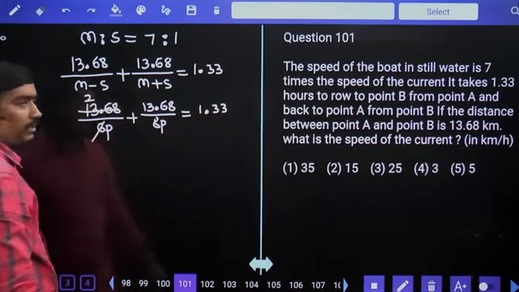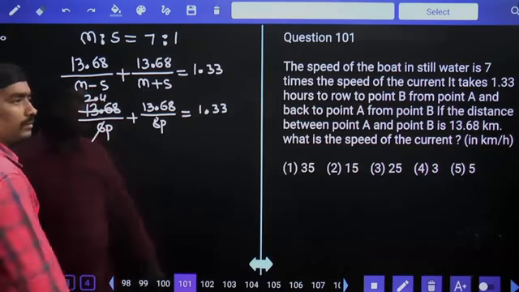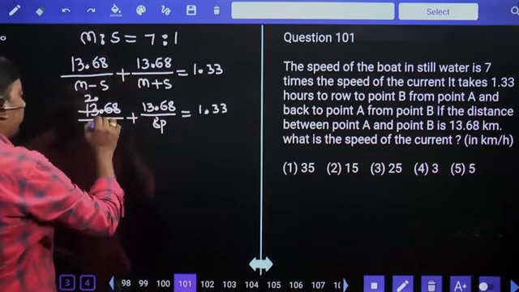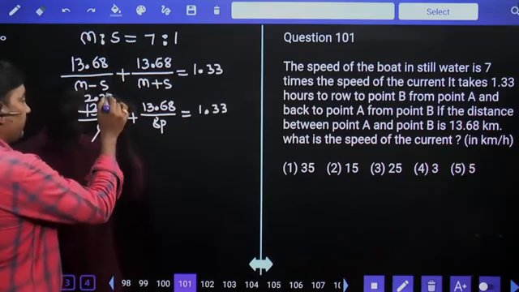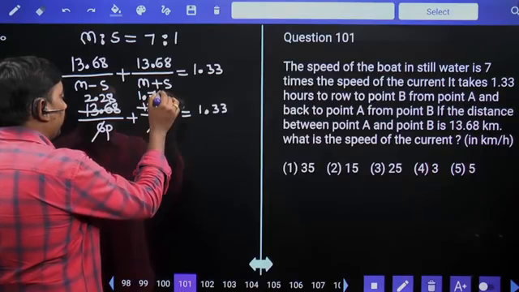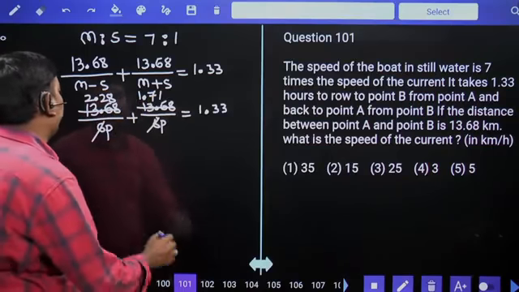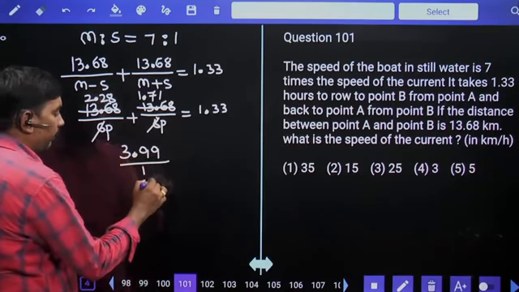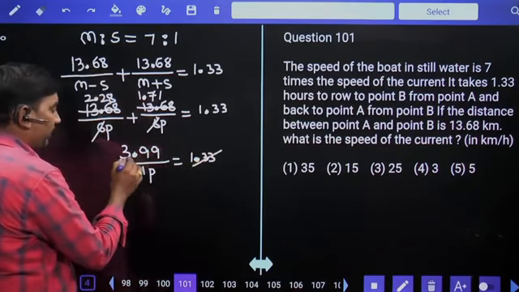Calculating: 13.68 divided by 6 gives 2.28, and 13.68 divided by 8 gives 1.71. Together, 2.28 plus 1.71 is 3.99. So 3.99 by 1 part is equal to 1.33, which is exactly 3 times.